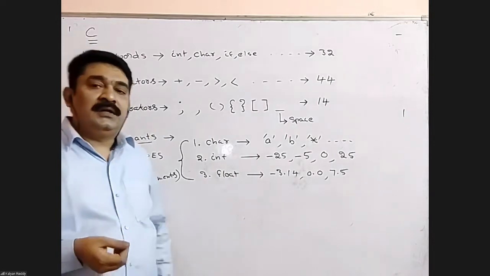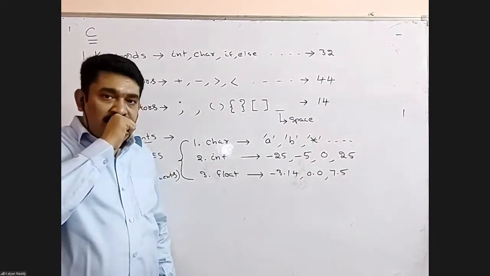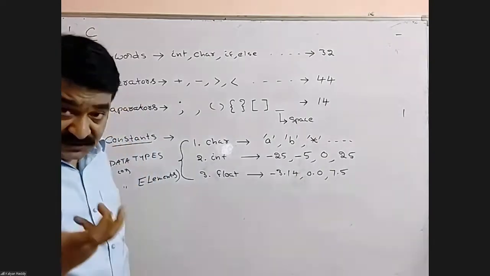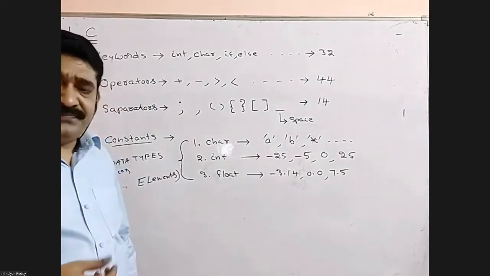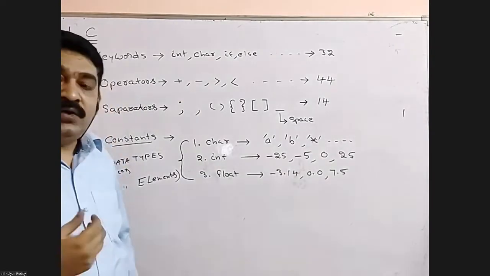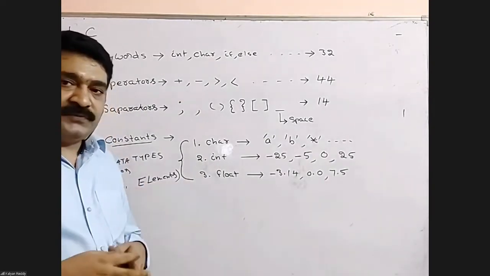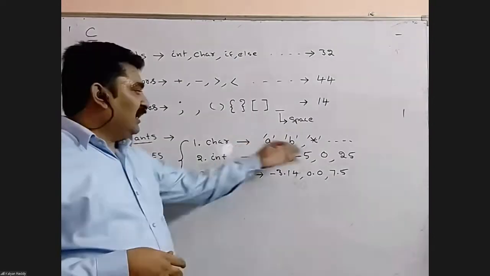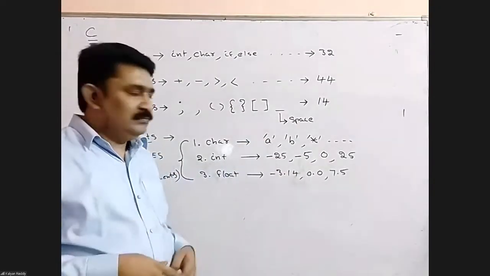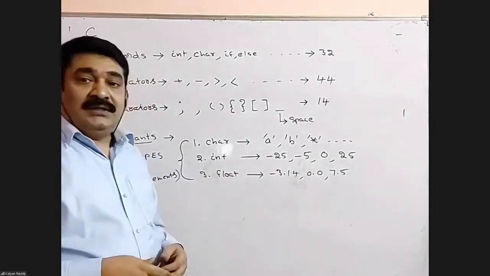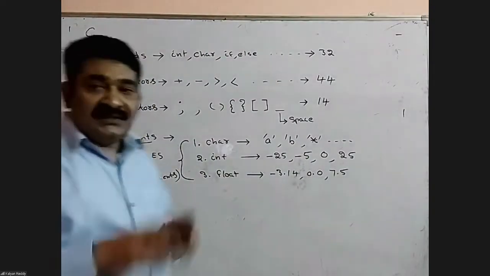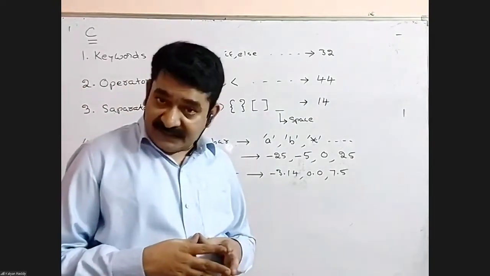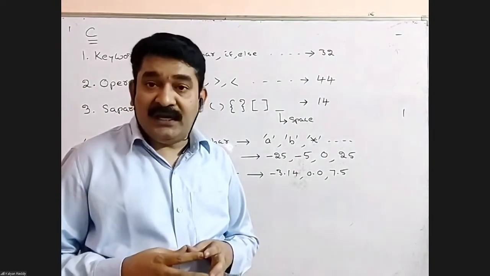Data means a collection of information. Take any data. Open any newspaper, what is there inside? ABCD, comma, full stop, some numbers. Open any book, these things only. That means these three are the basic elements to represent any type of data. For this reason, these three are called basic data types or basic data elements.